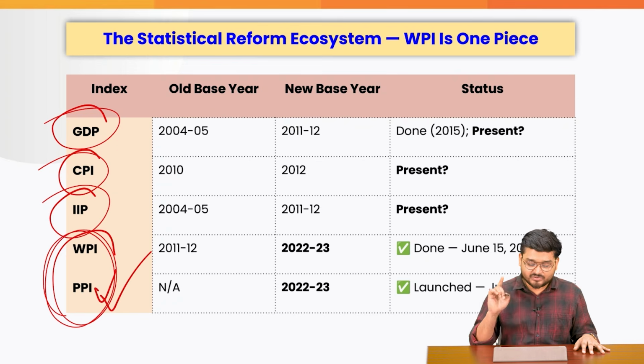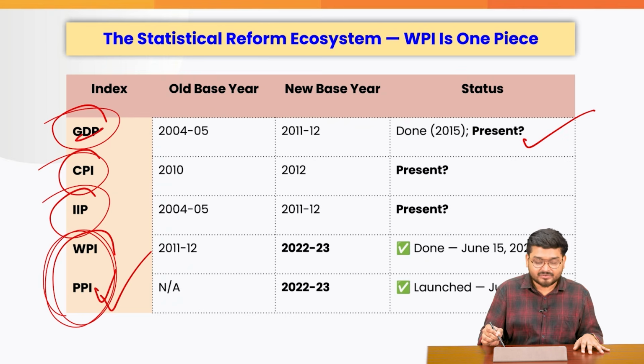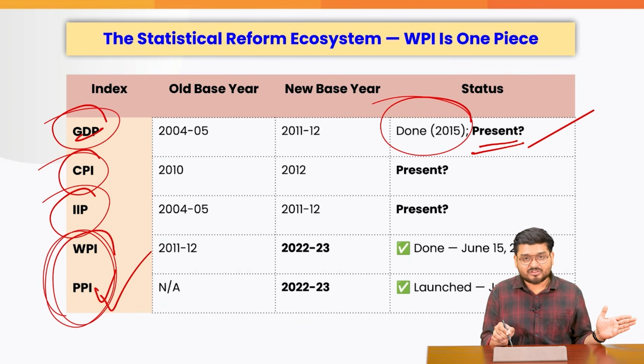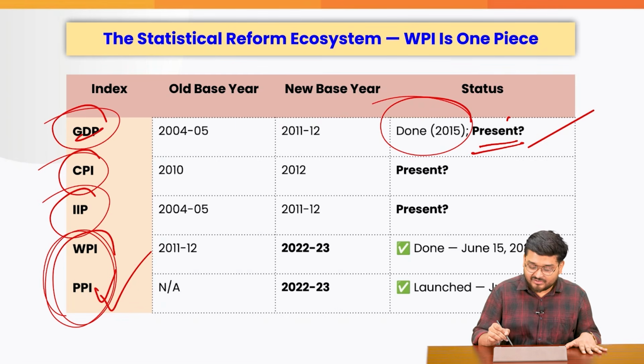Now I want some responses from you in the comments. In the comments you tell me what is the new GDP base year. Last time it was done in 2015. Recently also it has been done. So let me know what is the present base year of the GDP, CPI and the IIP.